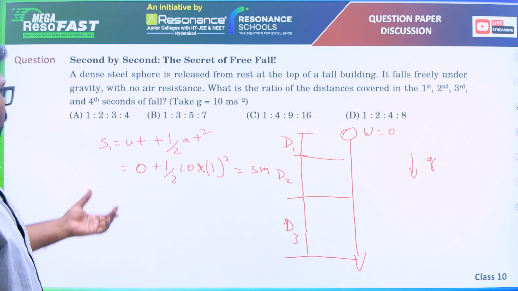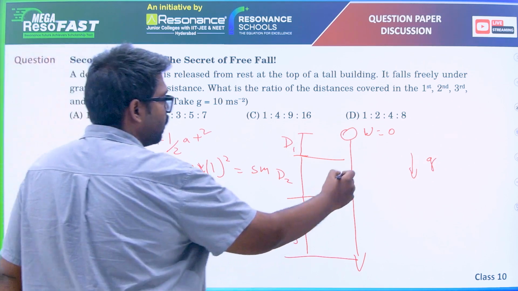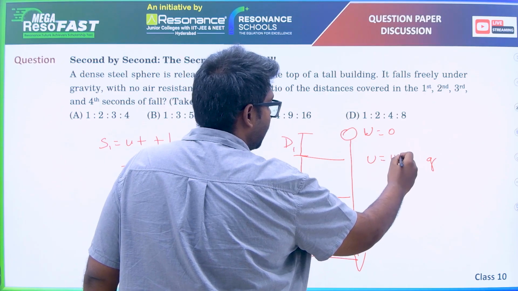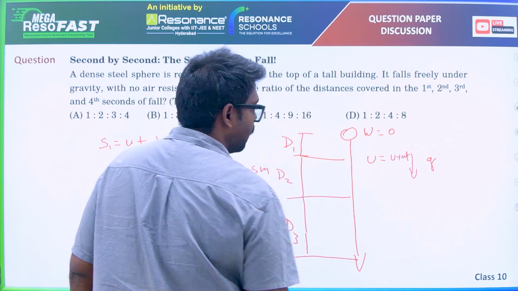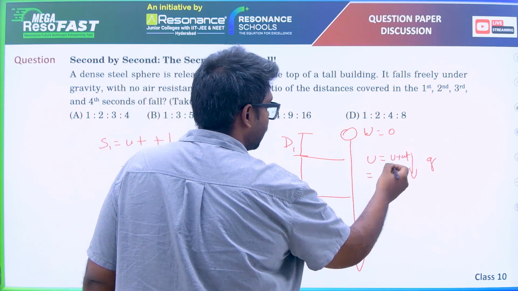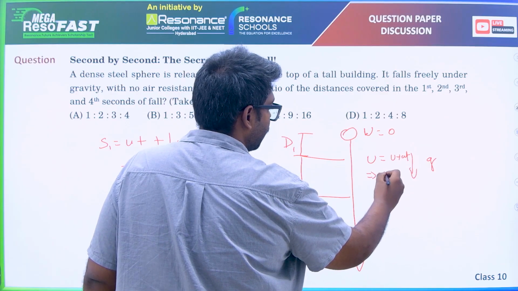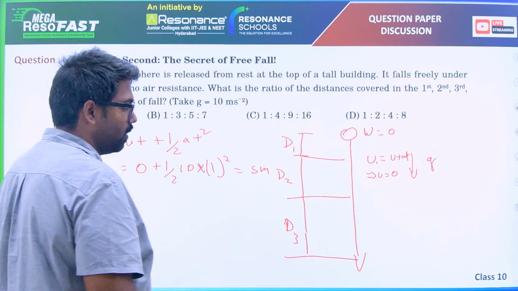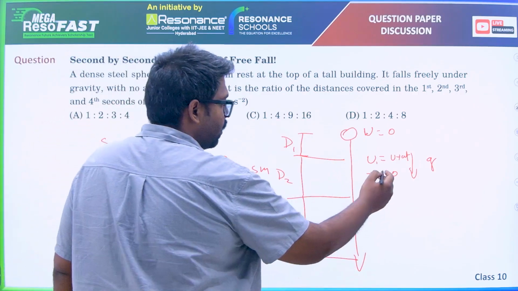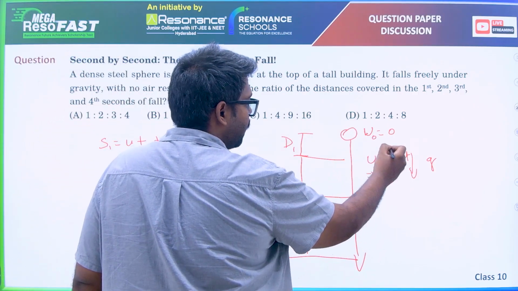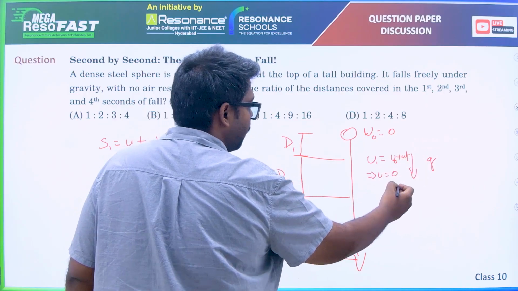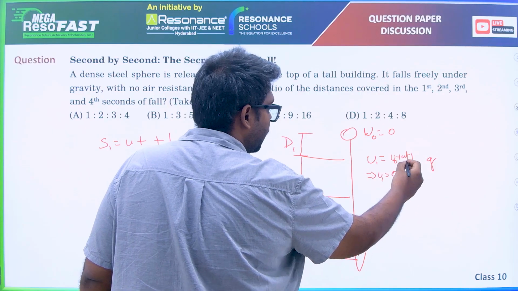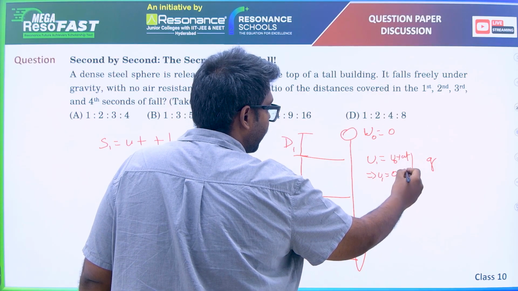And what will be the velocity? Here the velocity will become u plus at. Initial velocity is 0. So v at 1 second, the velocity at the first second, is the initial velocity at 0 second plus at. That implies the velocity at the first second will be 0 plus 10 into 1, which is 10.